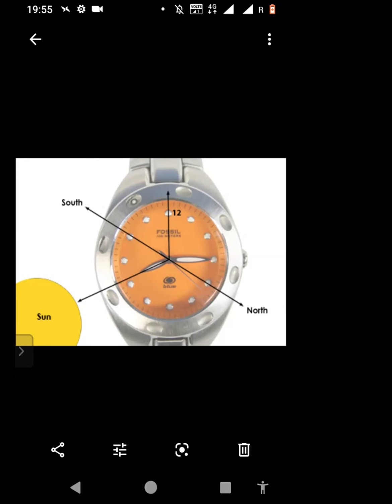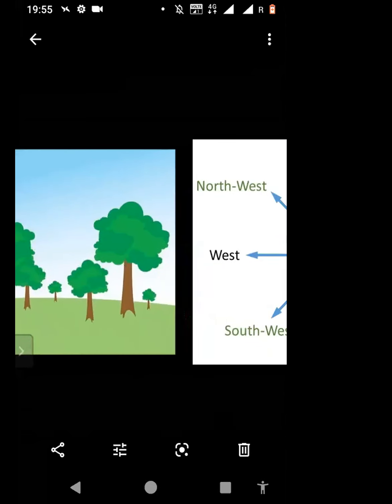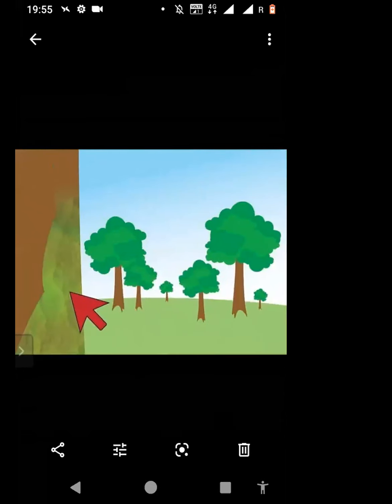And that line will be pointing towards the north and south. So you'll be able to find your north-south line. Once you have your north-south line, you'll be able to find the east and the west direction. So those were 1, 2, 3, 4, 5. I gave you 5 methods of finding directions without using a compass.